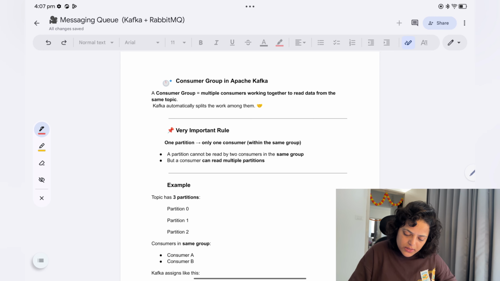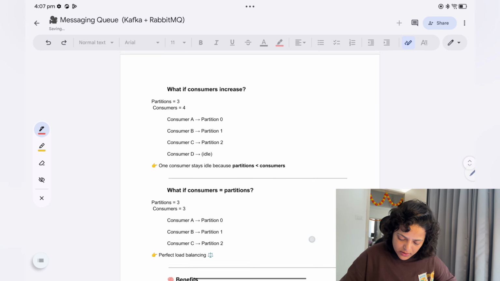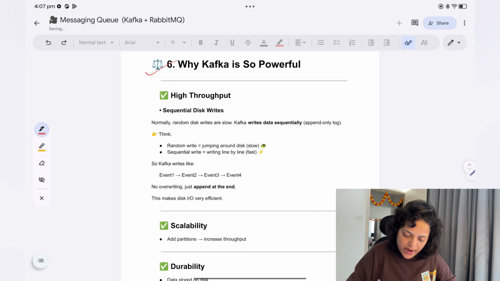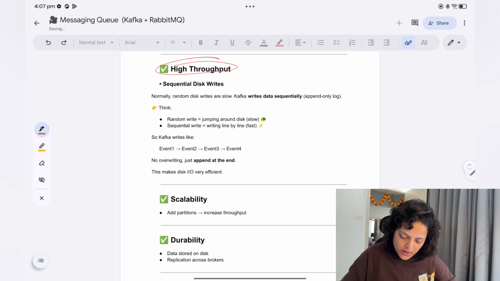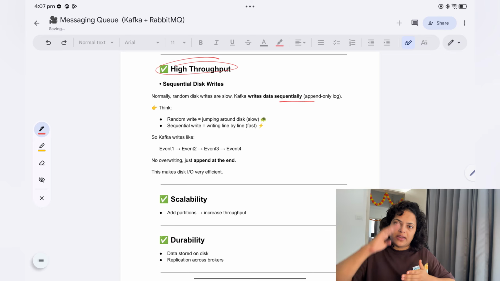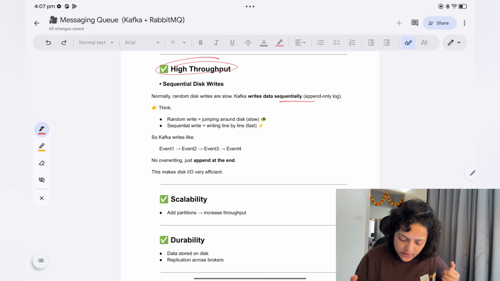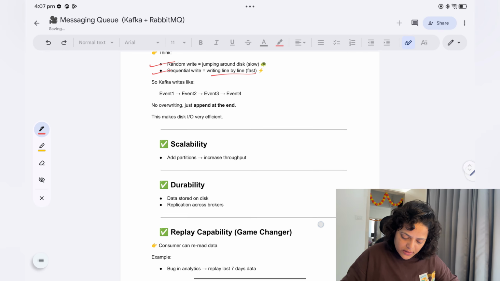Now consumer groups in Apache Kafka, this one also we have talked about. Now why is Kafka so powerful? Because of high throughput. Normally random disk writes are slow. Kafka writes data sequentially. It is not writing data here and there, whereas random disk writes data wherever it gets the place. Random write is jumping around the disk, and sequential is writing line by line. That's why it is faster.